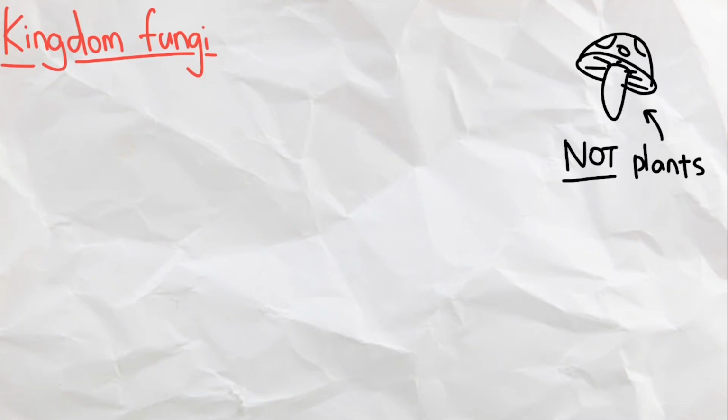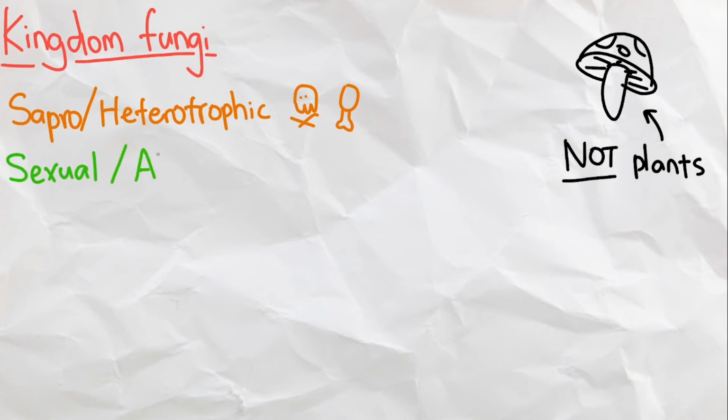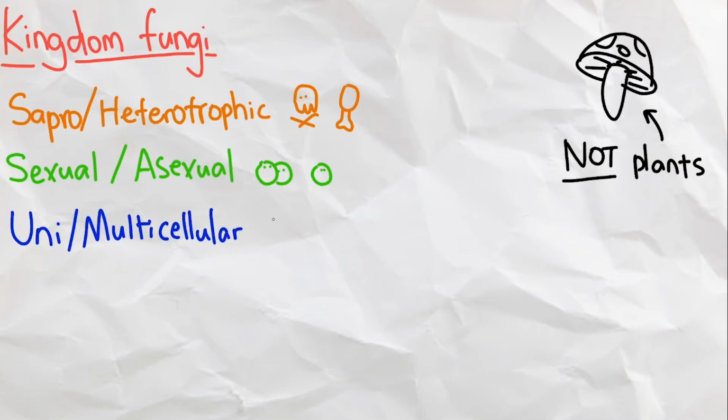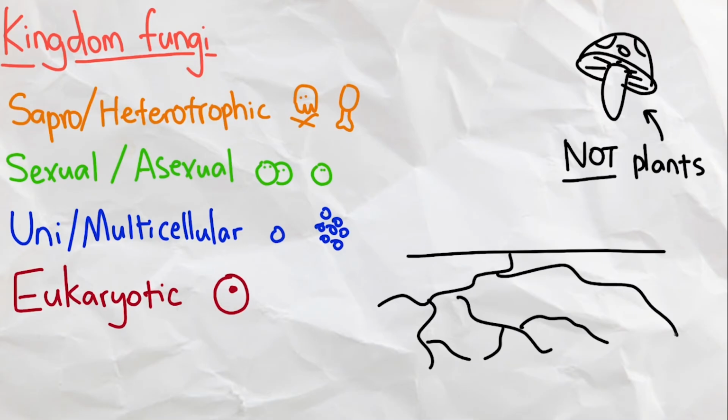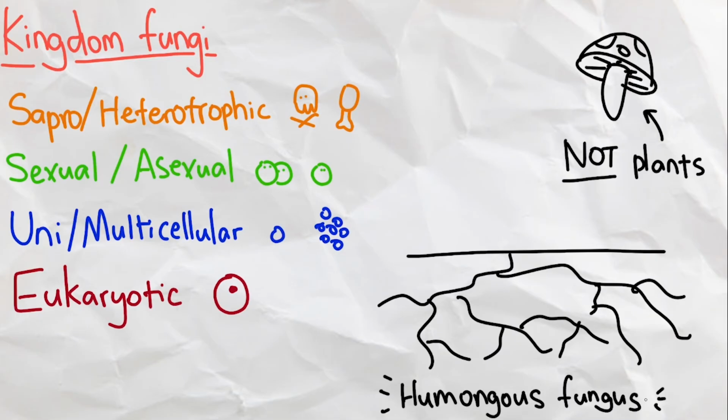Next, we have Kingdom Fungi, which contains mushrooms, and they are not considered plants. Life in this kingdom is mostly heterotrophic, with the majority being saprotrophic, reproduces either sexually or asexually through spores, either multicellular or unicellular, and eukaryotic. This kingdom contains the largest organism in the world, literally called the humongous fungus, stretching out to be 2,385 acres big and weighing up to around 440 tons, or as much as 3 blue whales.